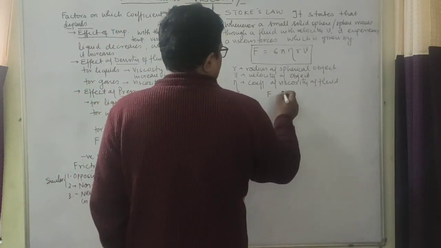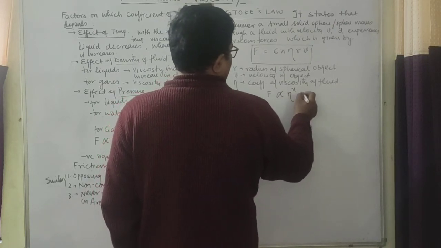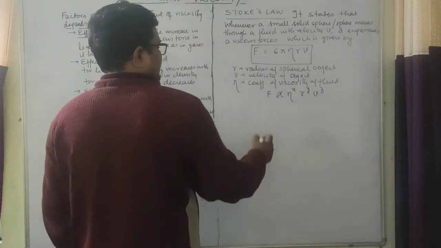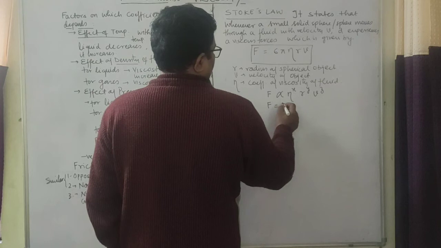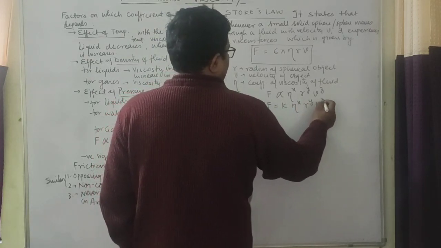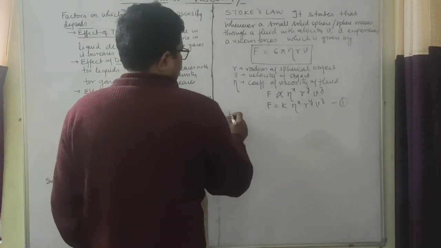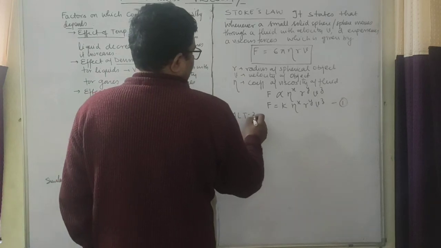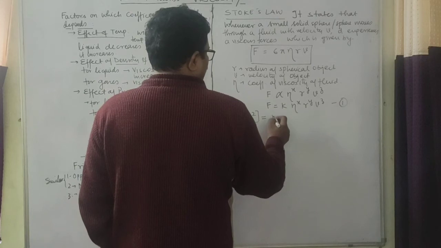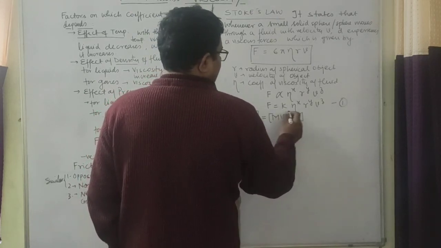Write force depends on eta power x, r power y, and v power z. F equals K eta power x, r power y, v power z. This is your equation number 1. Now this becomes m l t minus 2. K is constant. Eta is m l minus 1 t minus 1 power x.